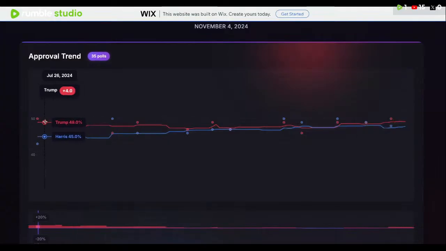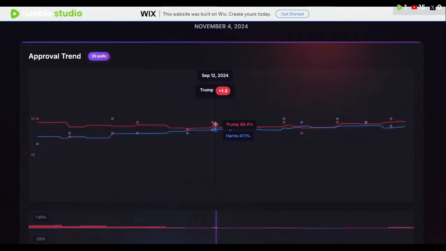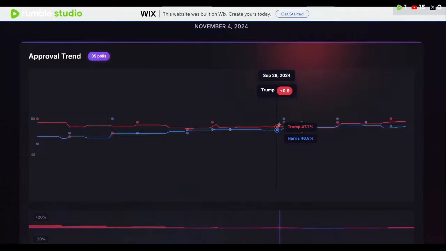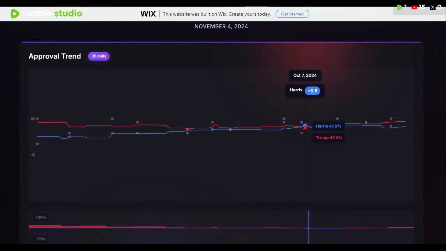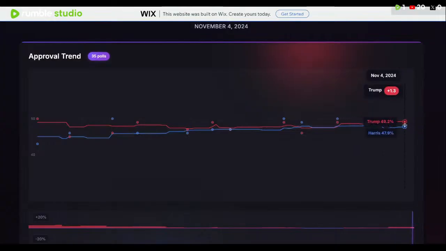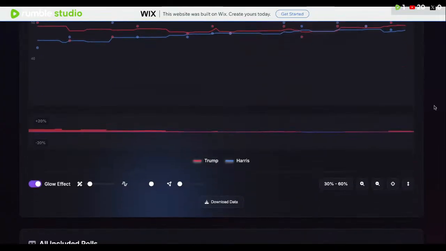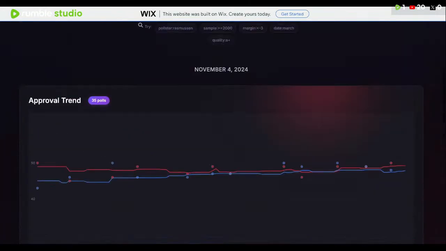And obviously in July, you had Trump up 4 points, and then 3.5, 2 points. And then as time went on, the ballot kind of narrowed up, and then he gained a little bit of a lead here. Then the polling tightened up, and Harris took the lead with the New York Times Siena College poll for a few days in October by half a point. And then Trump started building up his lead again, to a 1.3 percentage point win, and he was pretty much able to smoke her in the popular vote.